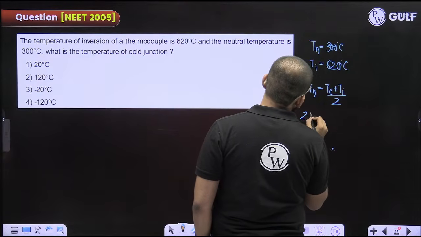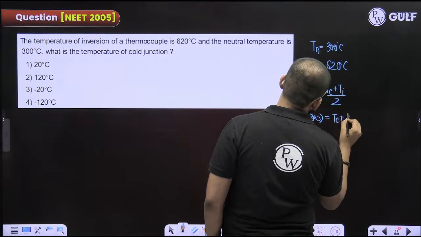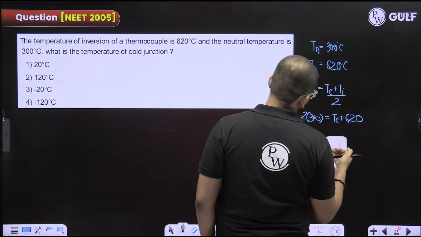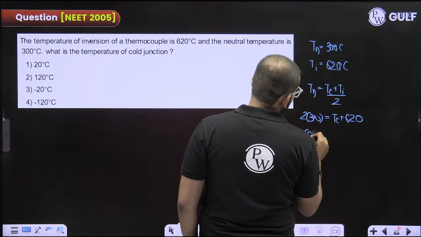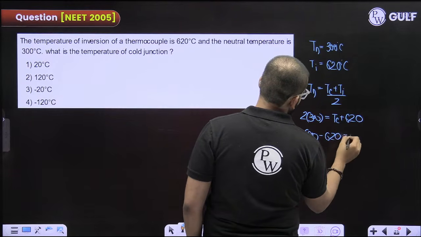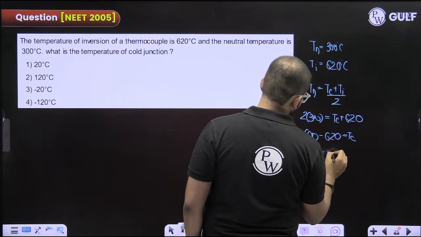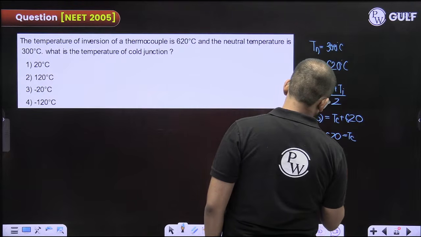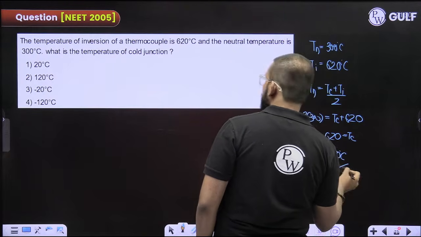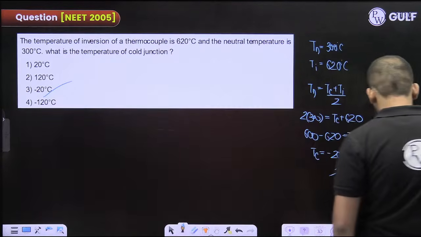Now, twice of Tn, 600, is equal to Tc plus Ti. So 600 minus 620 is equal to Tc. Tc you will be getting from here, minus 20. Is this in the option? Yes. Next.